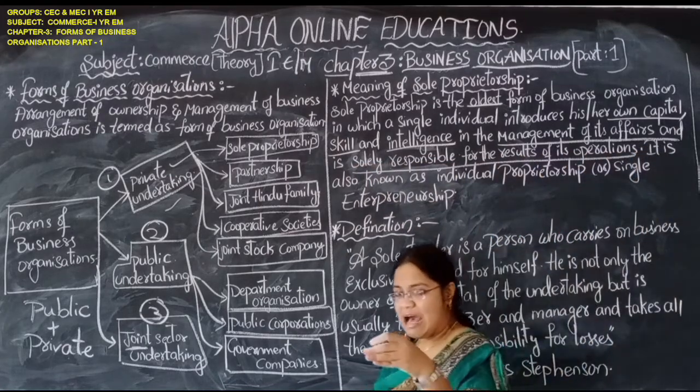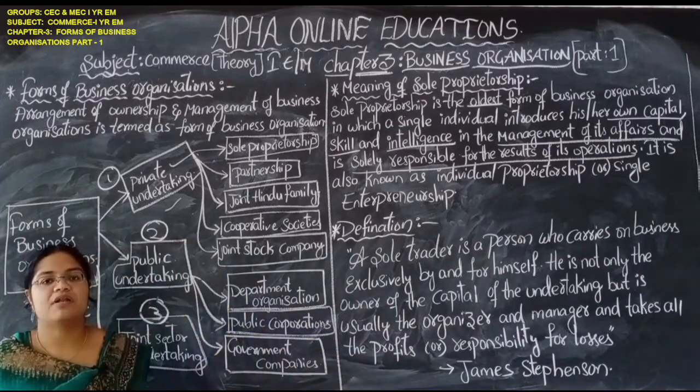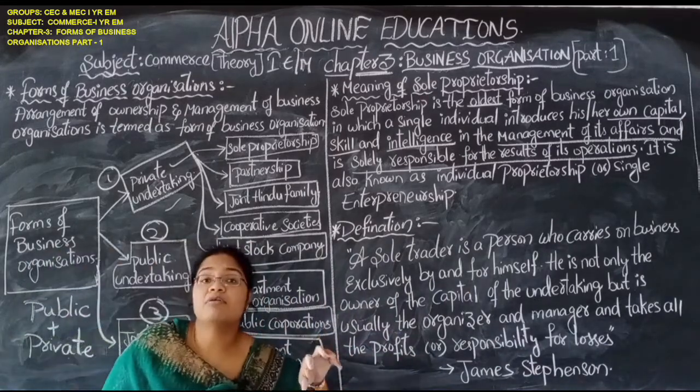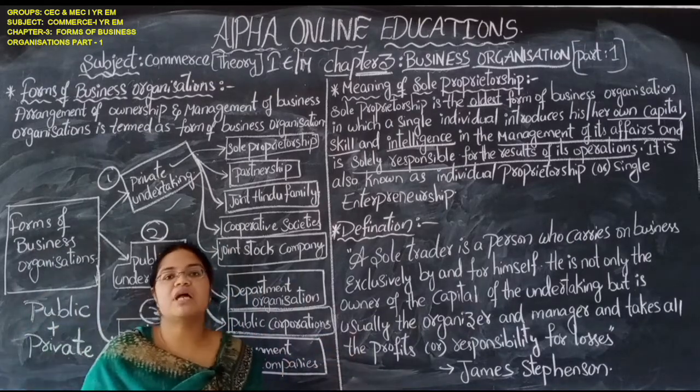He needs certain skills, he has to bring his own capital, he needs talent, intelligence, dantlo naipunyata undali aa panilo.